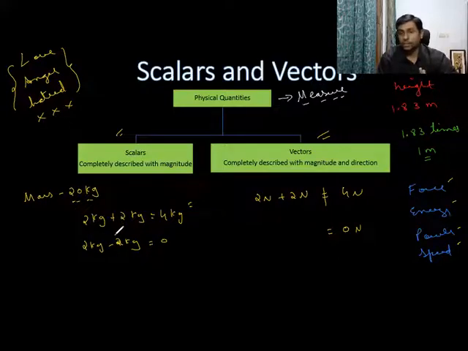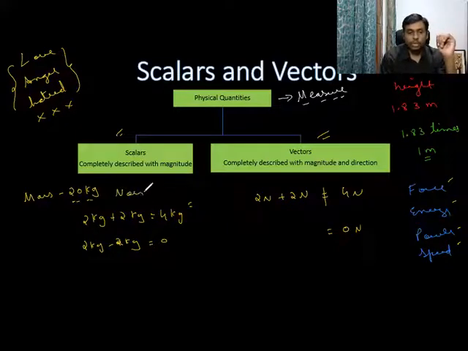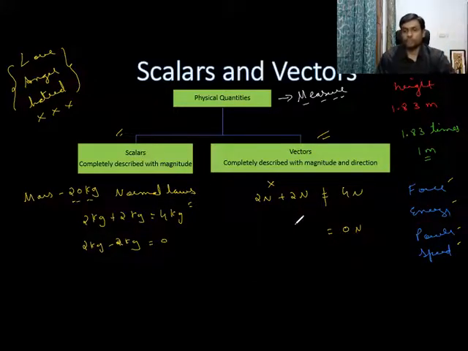But in scalars, it is not like that. 2 kg plus 2 kg is always 4 kg. That's it. No other value. Here, other values can come. So we cannot add and subtract them using normal laws of algebra. This can be added and subtracted using normal laws of algebra. Here, no normal laws of algebra. We need special laws. We call them triangle law of vector addition, parallelogram law of vector addition, polygon law of vector addition. We will do all these concepts. We will do them in detail.